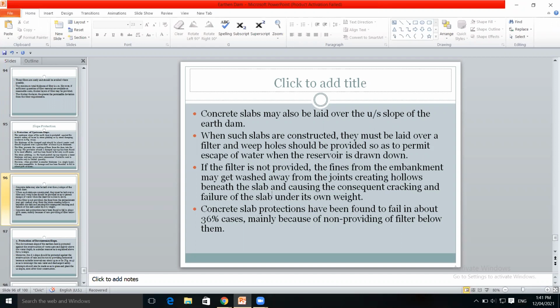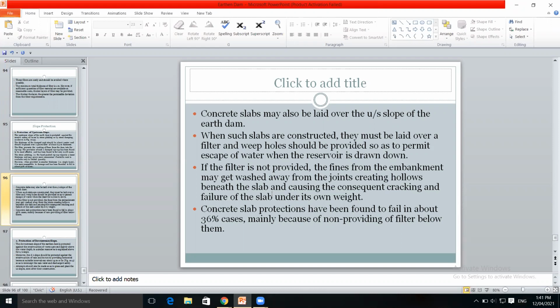If the filter is not provided, the fines from the embankment may get washed away from the joints, creating hollows beneath the slab. That means, if the filter is not provided, what will happen? The fines from the embankment may get washed away. The erosion of the soil may take place from the joints, creating hollows beneath the concrete slab. So what will happen? Cracks may develop, and there may be failure of the slab under its own weight.